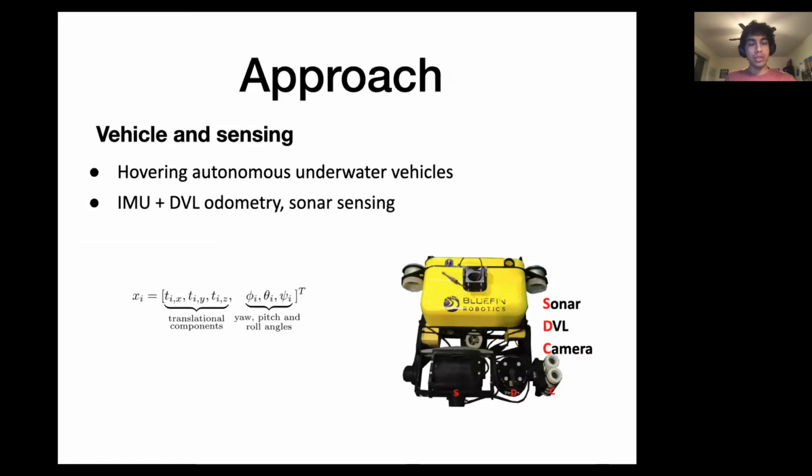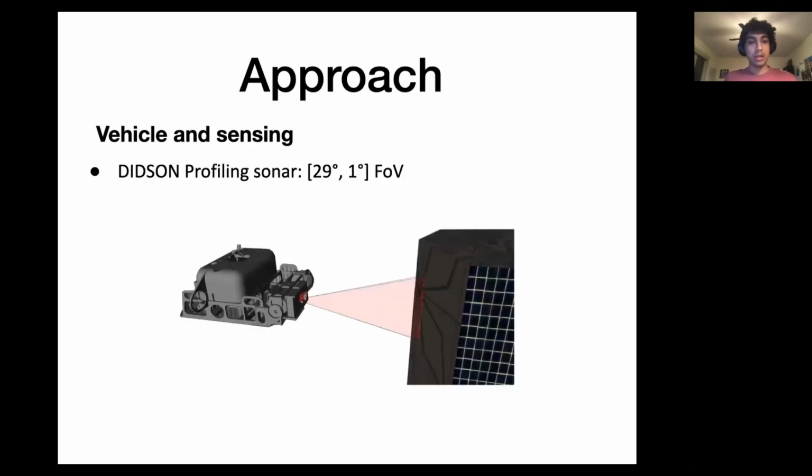To ground the talk, we first give context of what the vehicle and the sensing payload we have is. We use the Bluefin Hovering Autonomous Underwater Vehicle, or HAUV, in both our simulation model and our real-world platform experiments. Our vehicle pose is 6 degrees of freedom with 3 different degrees of freedom on the plane and direct measurements on the rest of the degrees. It's equipped with a Didson profiling sonar, which has 96 beams at 29-degree horizontal field of view and a 1-degree vertical field of view.